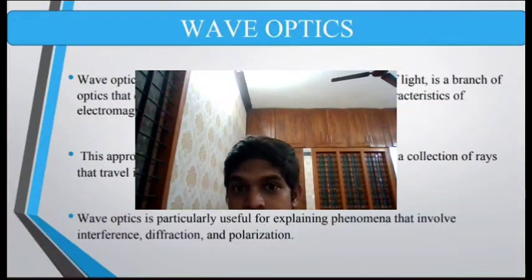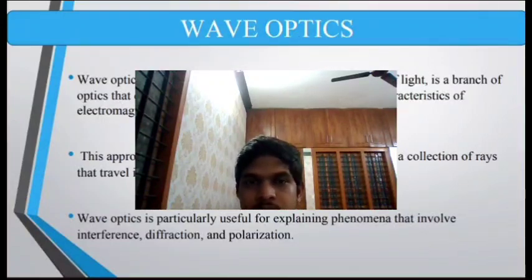So in wave optics, we treat light as a wave rather than a ray. All the properties of ray optics can be explained by wave optics, but not all the properties of wave optics can be explained by ray optics. That is, ray optics is a subset of wave optics.